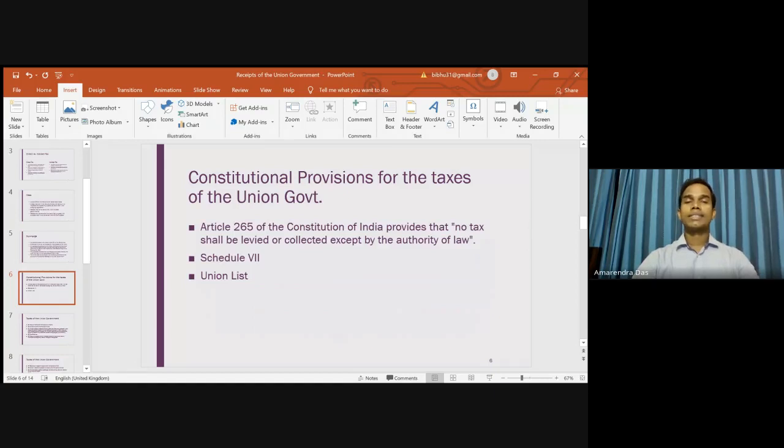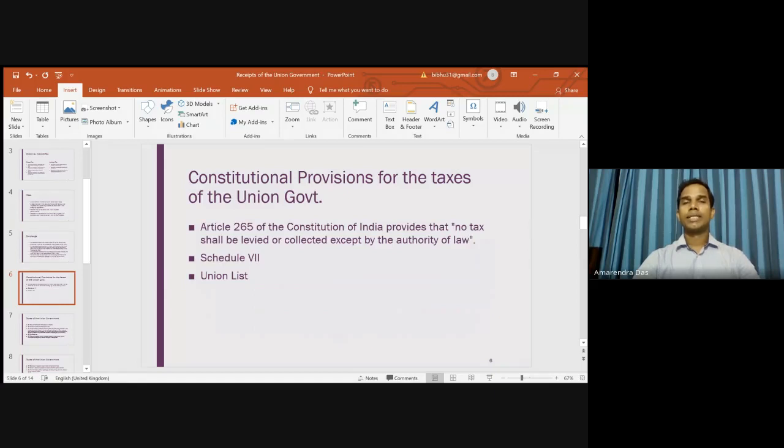Now, Article 265 of the Constitution says that no tax shall be levied or collected except by the authority of law. That means if you are going to impose any tax, then that has to be backed by some legislation.